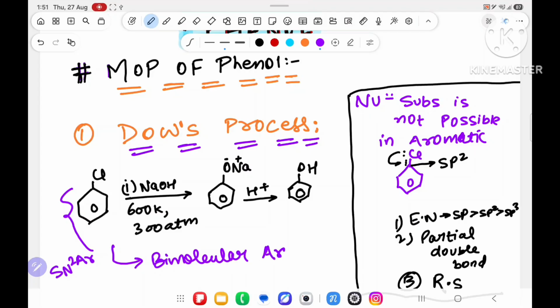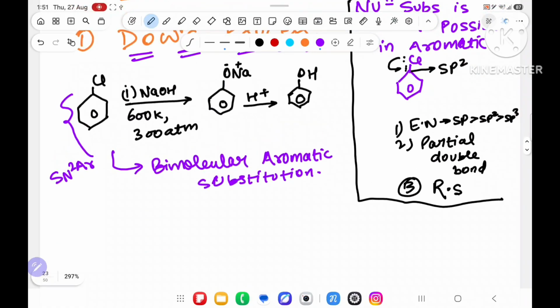Bimolecular aromatic substitution. This topic I have dictated many times in electrophilic aromatic substitution also, and here also, don't worry about it. Now, over here, the rate of reaction is directly proportional to electron withdrawing group, inversely proportional to